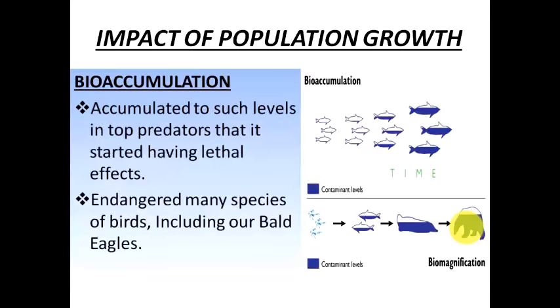Okay, next is bioaccumulation. What is bioaccumulation? Bioaccumulation means, like you can see here, small fish will be eaten by slightly bigger fish, which will be eaten by even larger fishes. So the harmful chemicals are transferred from one organism to the other organism. When we consume these fishes, these harmful elements will also get transferred into the human body. So this is known as bioaccumulation.